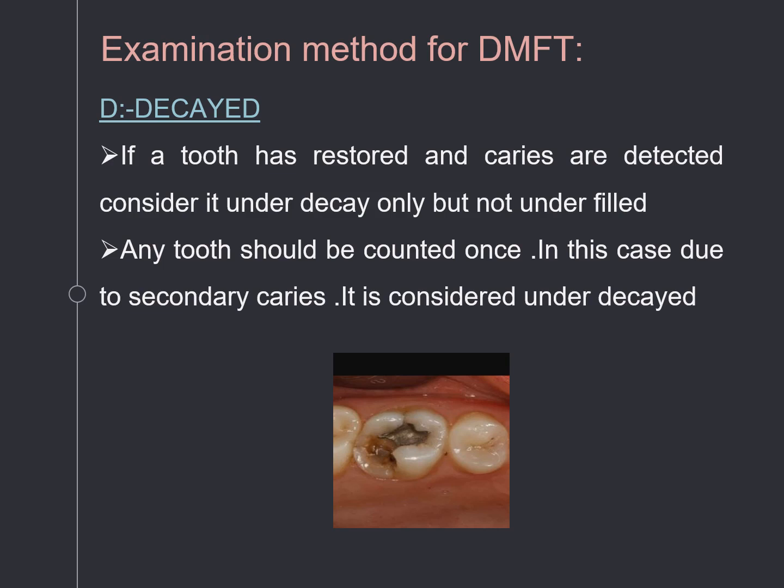Any tooth should be counted only once. So in this case, due to the secondary caries, it is considered under decay. In the photo, you can see that there is a filling and a decay underlying it, so it is counted in the DMFT as decay only.